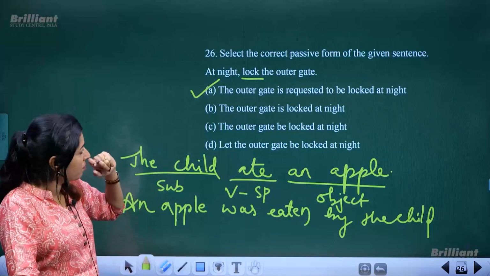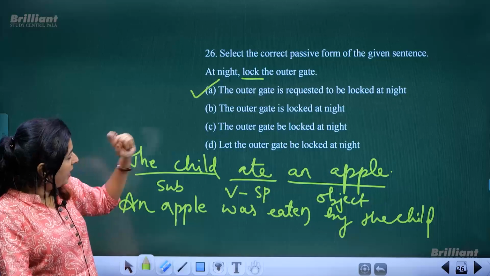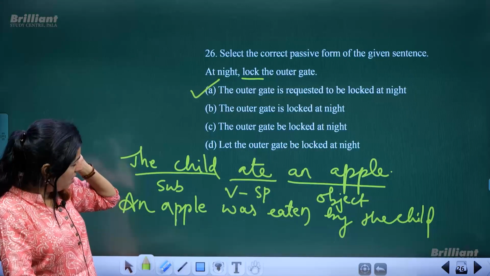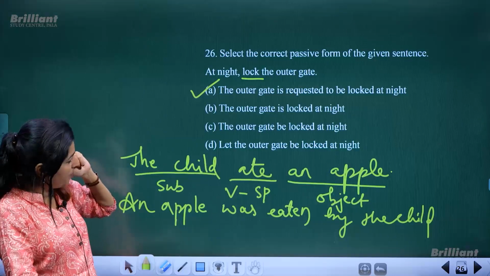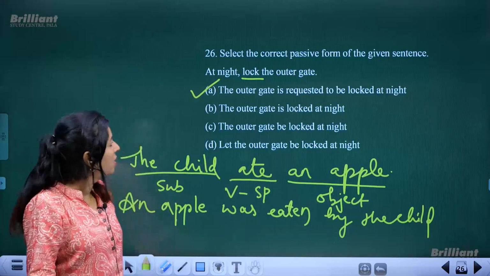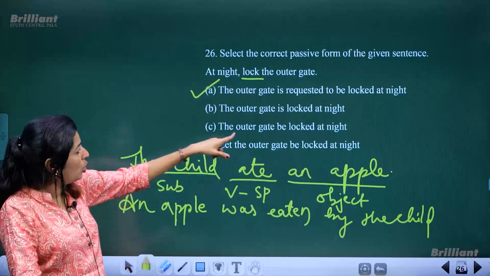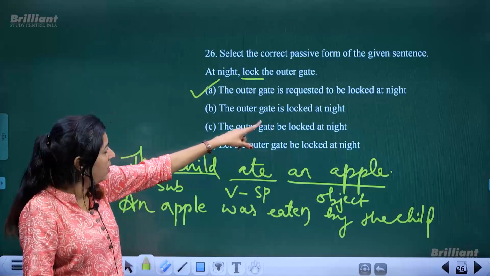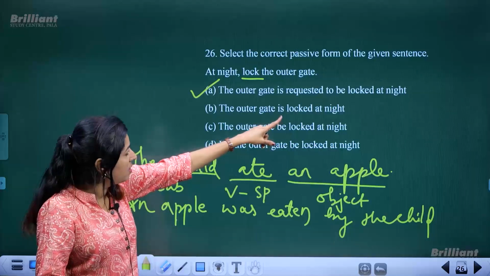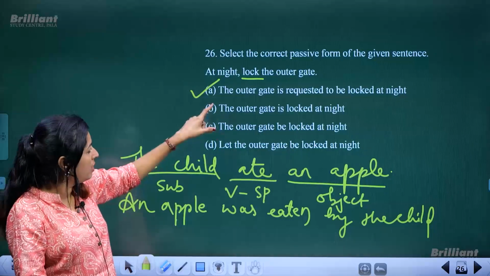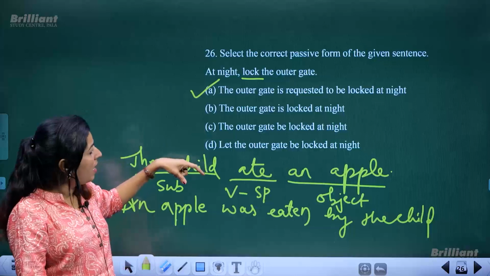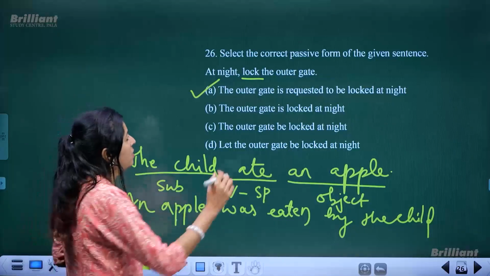At night lock the outer gate. Let the outer gate be locked at night. The outer gate is locked at night. Outer gate to be locked. So here the "is" is missing, so this cannot be taken. Is locked at night means it's already locked. You don't have to lock it again. So these two options cannot be taken. Let the outer gate be locked at night. So